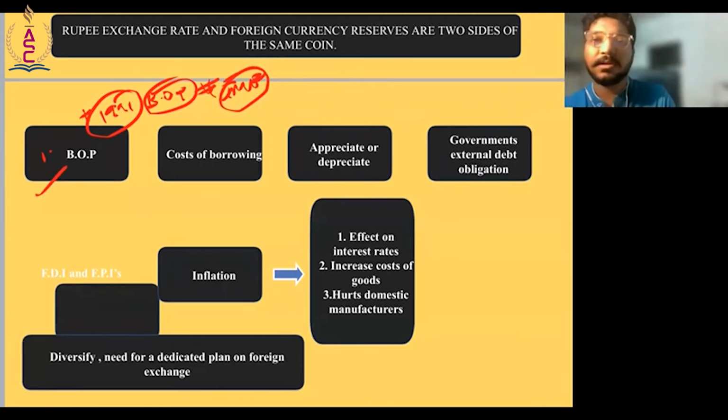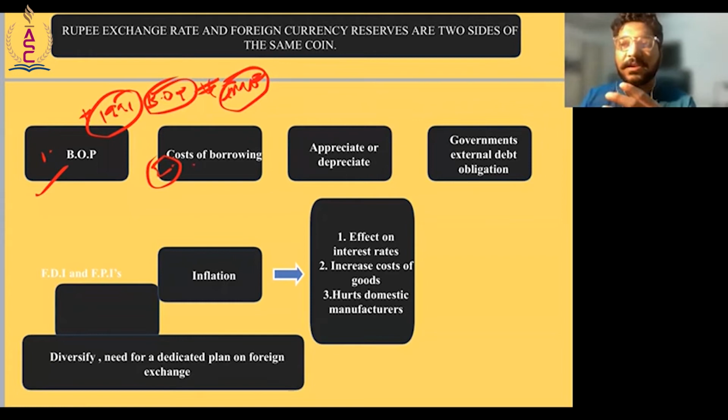Now, the second would be cost of borrowing. For example, if we have good Forex reserves, it gives confidence to the investors. If there is confidence that the country is doing well and has enormous amounts of Forex reserves, then the rating of the country improves, the investors would want to invest more, and hence the cost of borrowing for a nation decreases. So this is again another very underrated benefit.